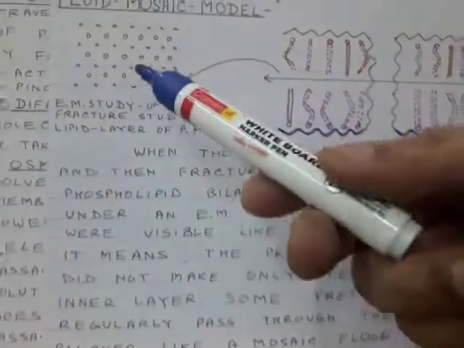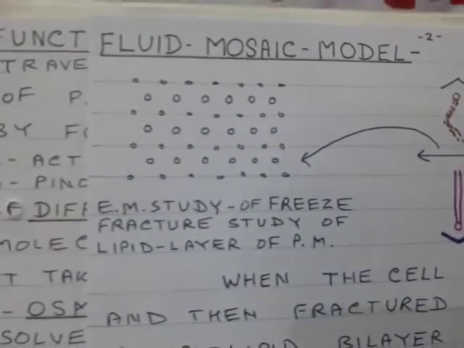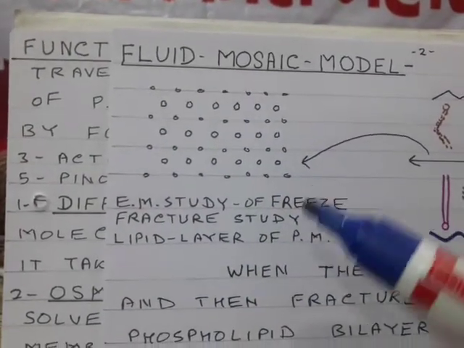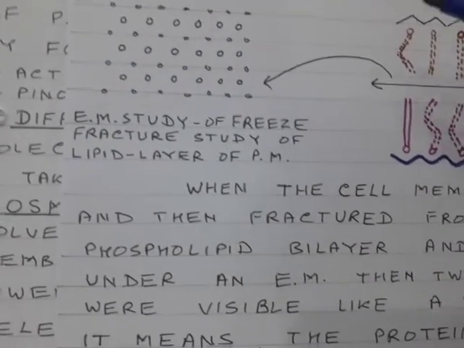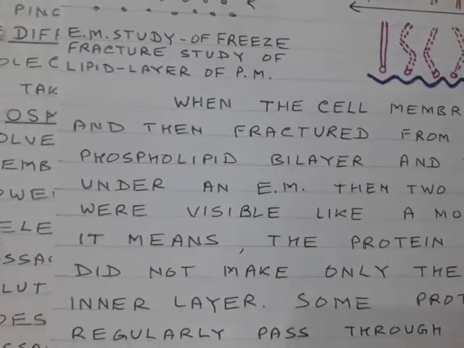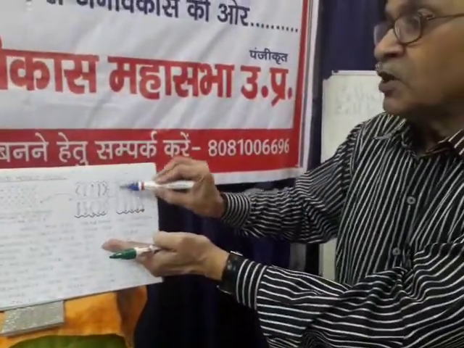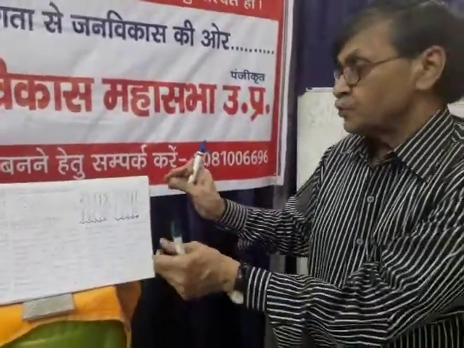But this freeze-fracture study of the lipid layer by electron microscope gave the concept that this layer contains both lipids and some proteins also. So the proteins, along with making the outer and inner layer, make certain channels in between through which the molecules can pass through.